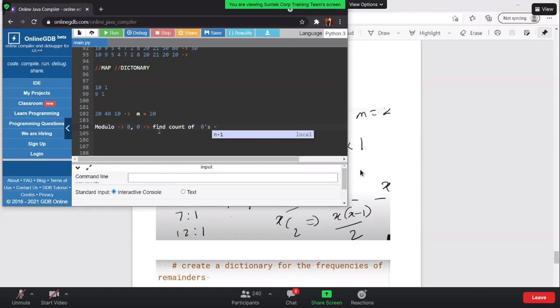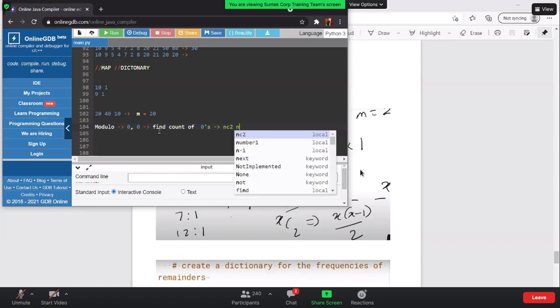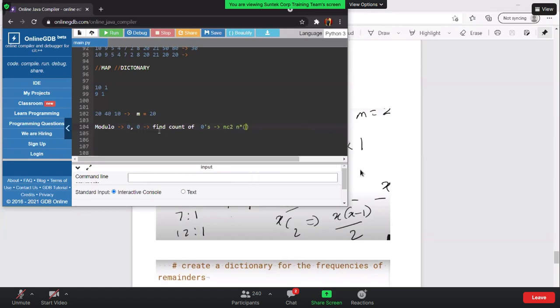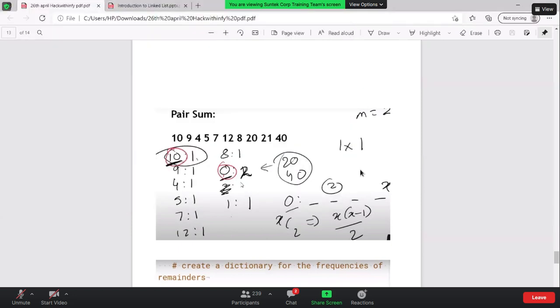After finding the count of zeros, you need to do an NC2, right? Or in a similar way, I can just say it's n into n minus 1 by 2. Nothing new in that, but let's say the 0 is repeating 2 number of times. So where is this 0 coming from? From the 20 and 40? Can you make a pair of 20 and 40? Yes, I can make it.